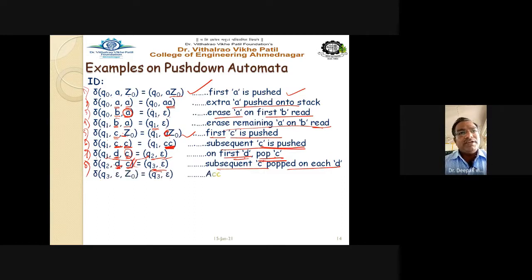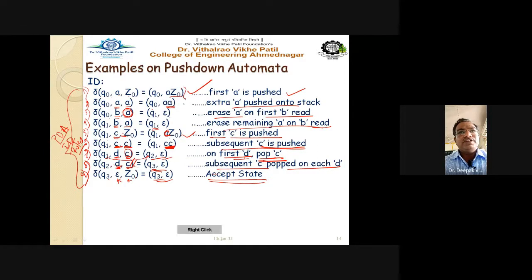Then rule number 9, the final rule, is written for the accept state. See here how many rules we have written: a total of 9 ID rules for the PDA. We call it a PDA ID rule. So Q3 epsilon Z0 means no input character to read here and the stack is also empty. So we write down Q3 epsilon, that is nothing but our accept state.